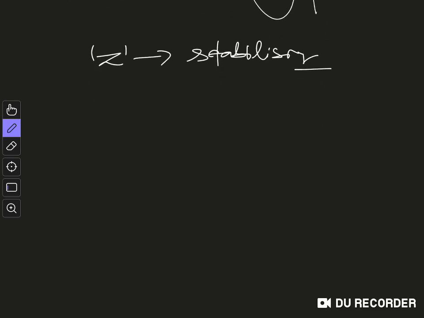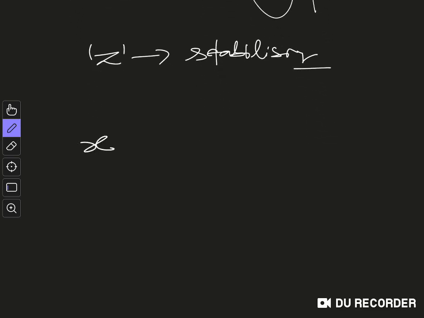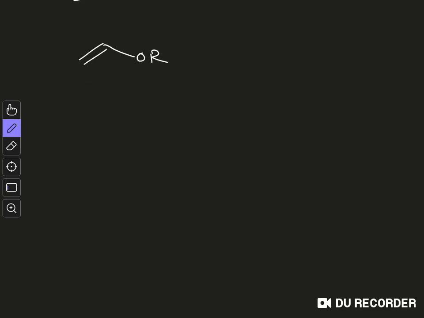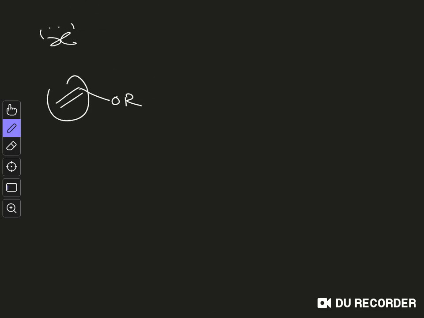Now what about the X substituents, that is, substituents which have a lone pair? In this case we can think of this OR group as our model system. So what will happen to this? We have to draw the molecular orbital diagram. So let's say we put this alkene group here.